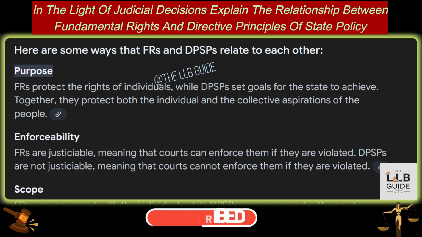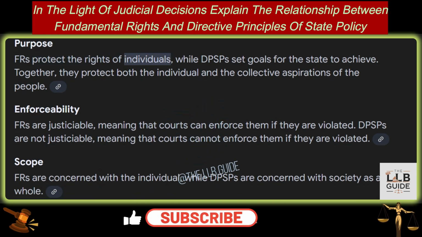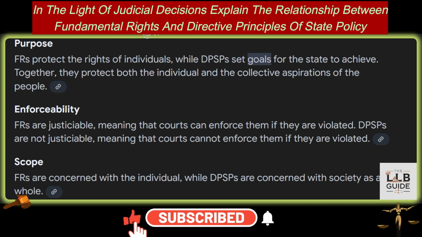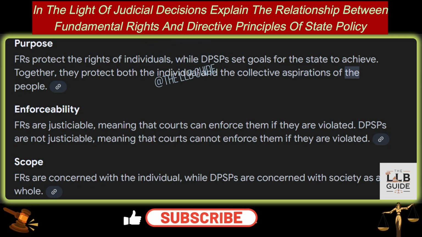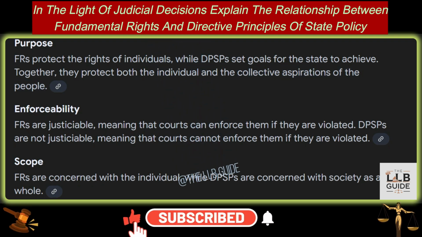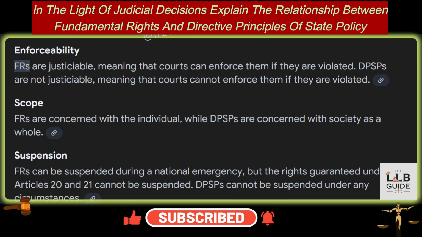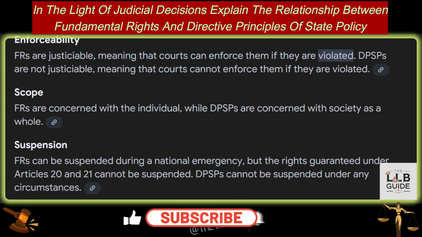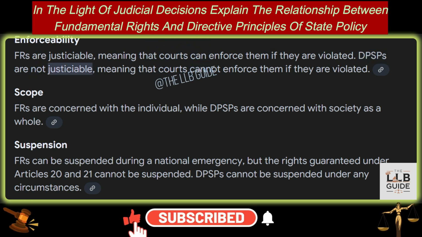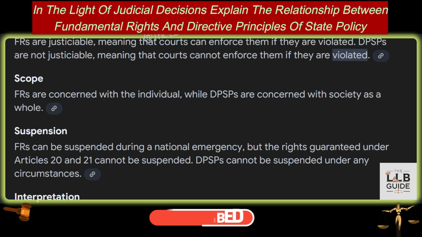1. Purpose. FRs protect the rights of individuals, while DPSPs set goals for the state to achieve. Together, they protect both the individual and the collective aspirations of the people. 2. Enforceability. FRs are justiciable, meaning that courts can enforce them if they are violated. DPSPs are not justiciable, meaning that courts cannot enforce them if they are violated.